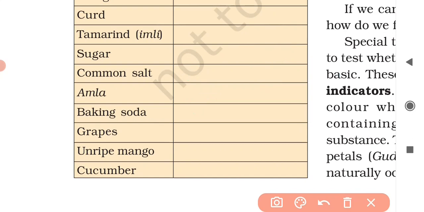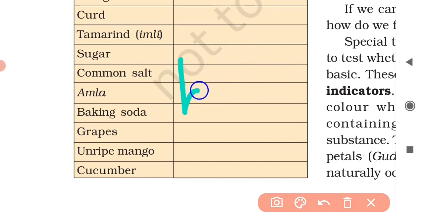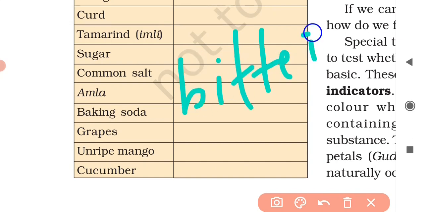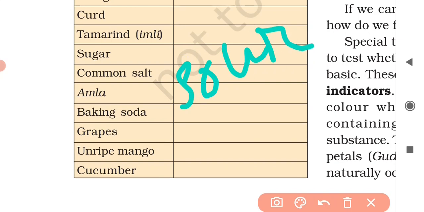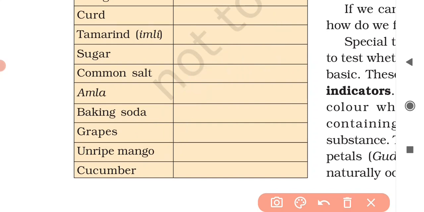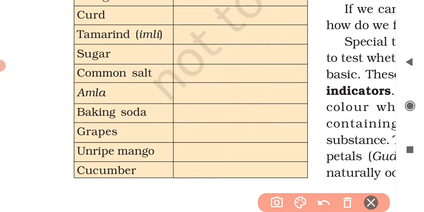Amla. The taste of amla is what? Again, it is sour. Then the taste of baking soda. Baking soda is somewhat bitter. Bitter in taste. Then grapes. Grapes also you can write sour. Grapes is sour in taste. Unripe mango is also sour in taste. Then comes your cucumber. Cucumber is bitter in taste. Slightly it is bitter. So here we have completed table 5.1.